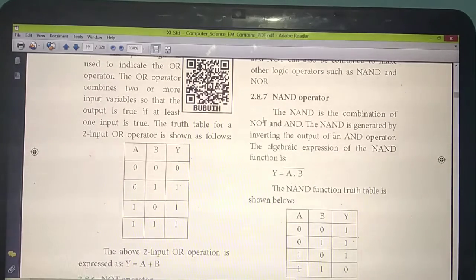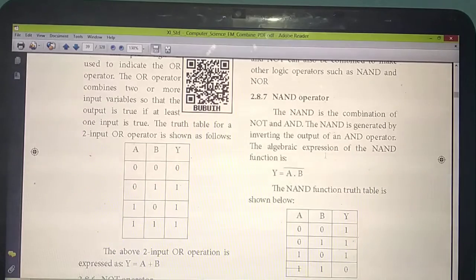It gives the output just like an inversion of the AND operator. That means whatever answer you get as an AND operator, you write just the opposite. They have given inverting the output of the AND operator.